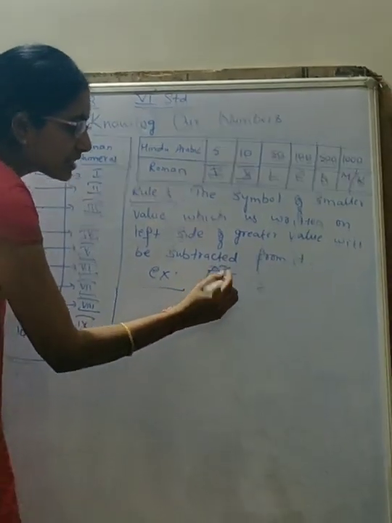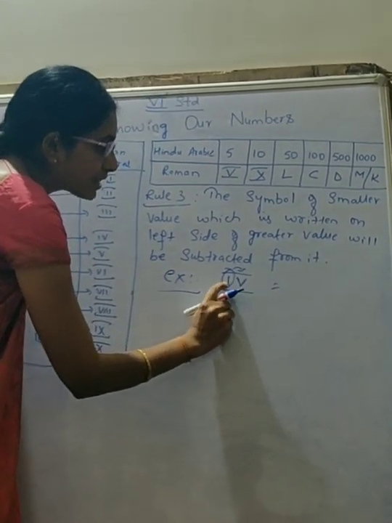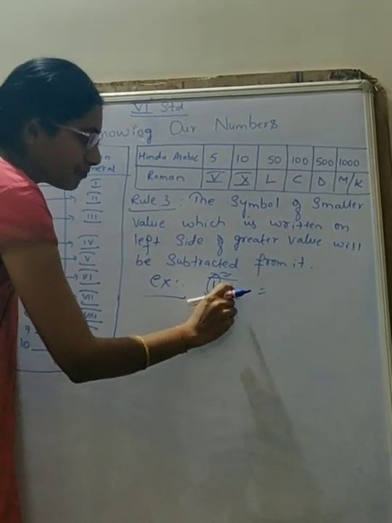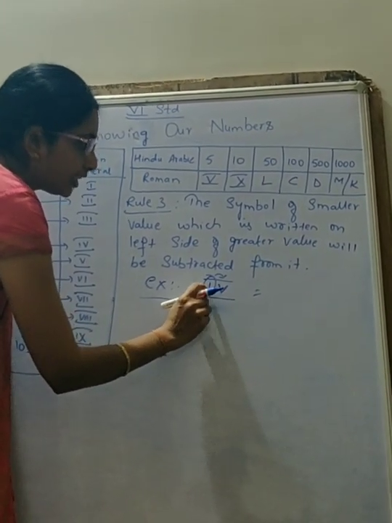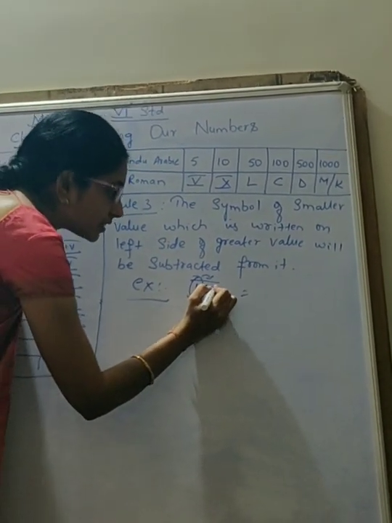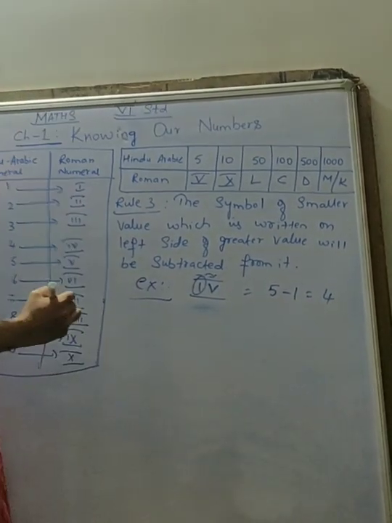This V represents 5. Correct? So it is present on the right side of this 1. For this small symbol, this 5 symbol is present to its right side. So it will be subtracted from it. So that is 5 minus 1 is equal to 4.